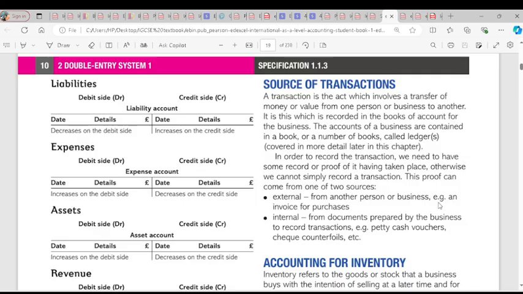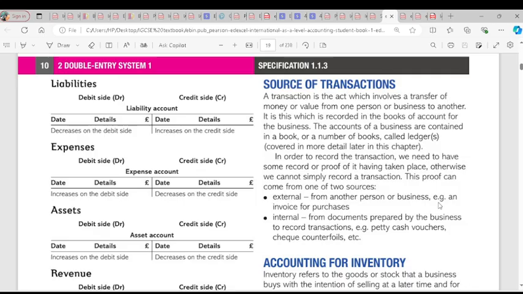Then we have internal, which forms those documents that the business would use for its own financial statement. Expenses, it might not be really expensive, it's a transaction. You could be getting revenue also. But whatever information the business can put together to prepare its own financial statement is from internal.